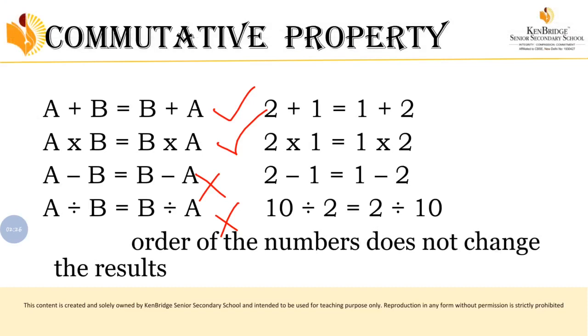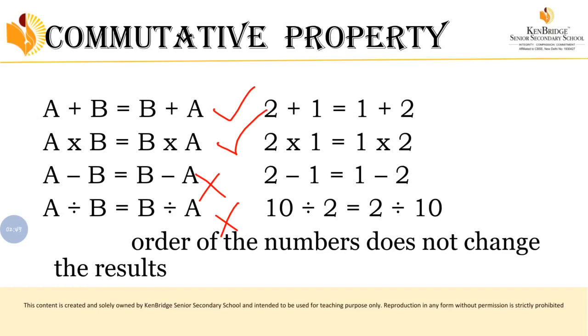Now, children, till now we have learned two properties. One is a closure property and another one is a commutative property. Closure property in the sense, if you add or if you multiply two whole numbers, your answer also will become a whole number. There also, addition and multiplication only we will get that closure property.